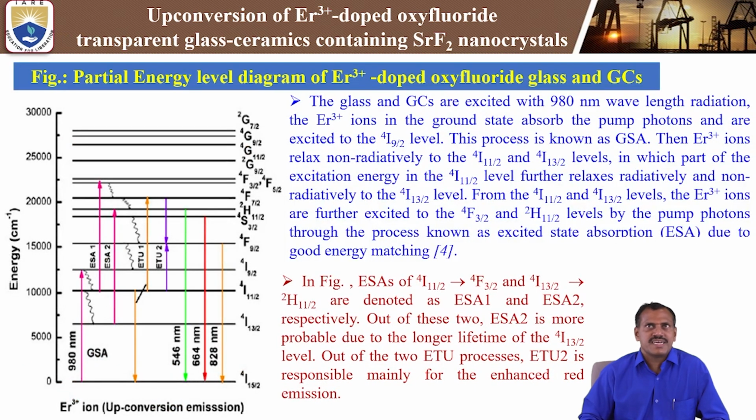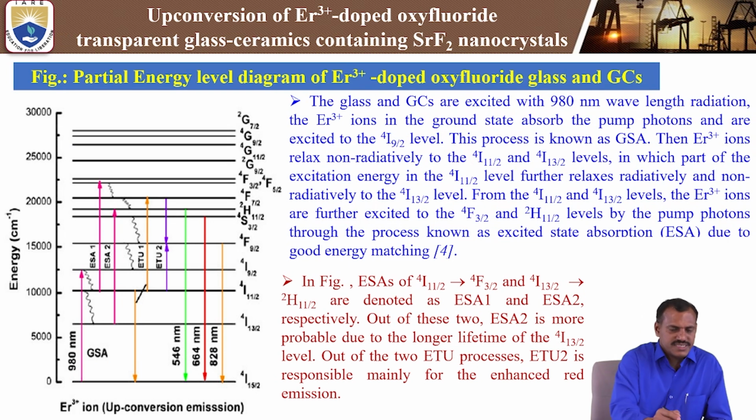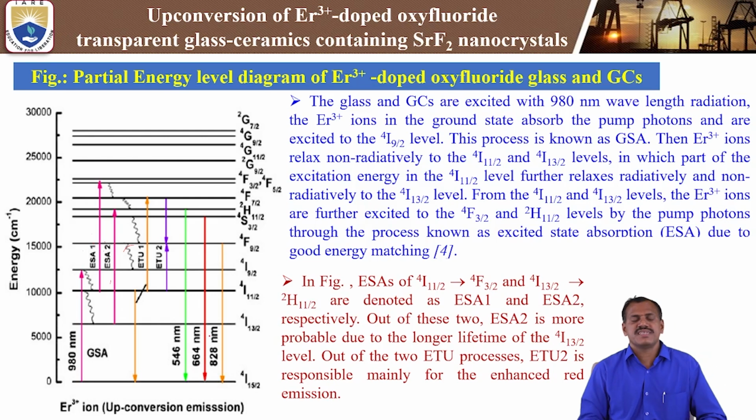Yes, this is the energy level diagram of erbium 3+ doped oxyfluoride glass and glass ceramics. See here, we are pumping with 980 nanometer. This is ground state absorption, and this is non-radiative decay, and excited state absorption 1 and 2. Here again non-radiative decay takes place, and energy transfer through upconversion 1 and upconversion 2. From these levels we are observing 3 emissions: 546 nanometer in green emission, 664 nanometer in red emission, and 828 nanometer in the near infrared region.